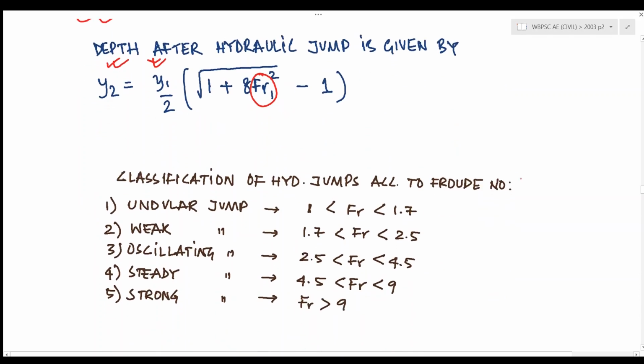Also, classification of hydraulic jumps according to Froude number. This is also very important. This might be asked in the exam. For undular jump, the Froude number varies from 1 to 1.7, for weak jump, it varies from 1.7 to 2.5. For oscillating jump, it varies from 2.5 to 4.5. For steady jump, it varies from 4.5 to 9. And for strong jump, the Froude number is greater than 9. So this is also important.